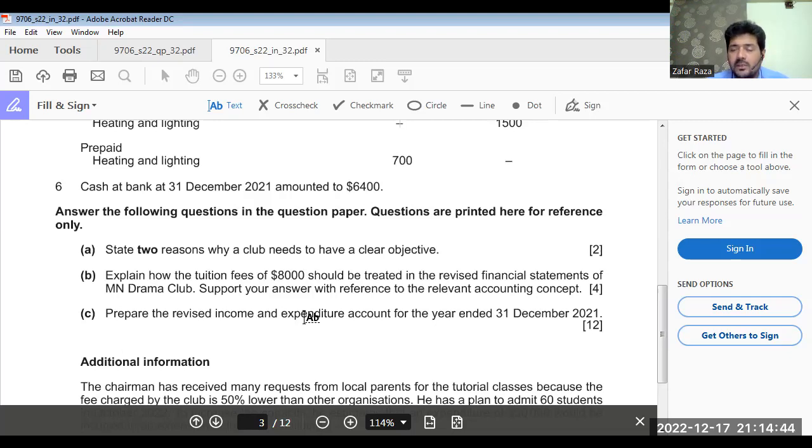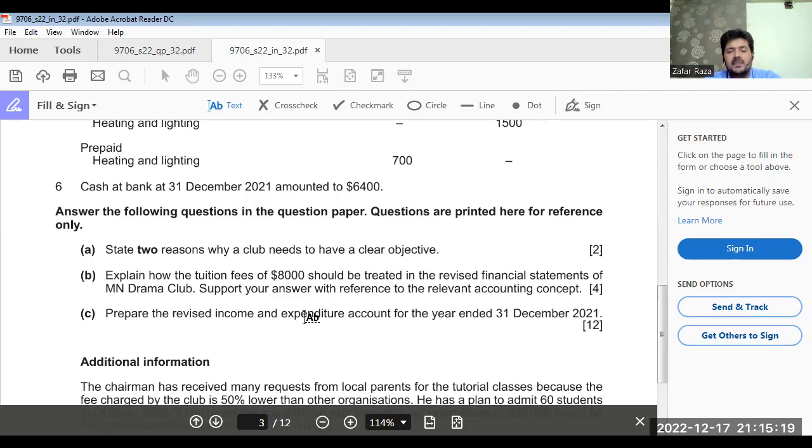When we talk about revenues and expenses, there are 2 concepts available in accounting, and they are called sister concepts. First is matching principle and the accrual concept. Both are sister concepts. If you mention matching principle only, that would be okay. If you mention accrual concept only, that is also okay. Now, so I've told you the concept, but here, what we have to do, we have to work on what amount of fees, $8,000.